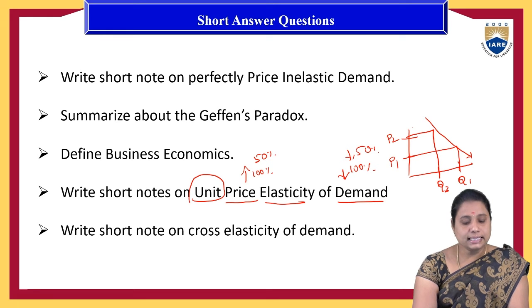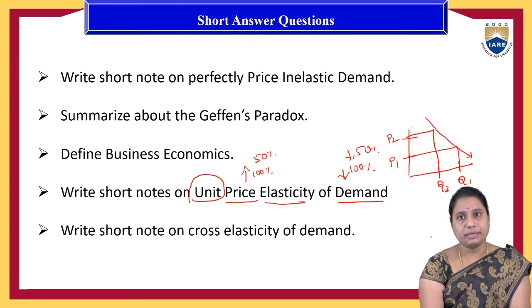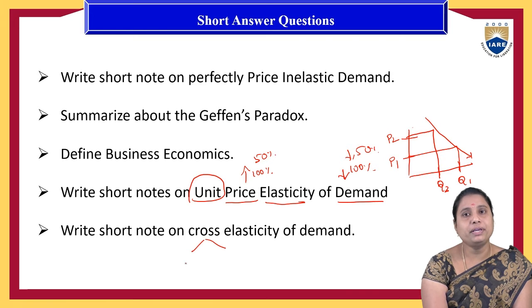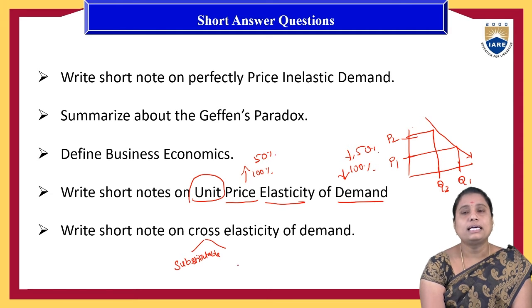And the next thing is, write a short note on cross elasticity of the demand. Cross elasticity means any related products. That product might be a substitutable product, or it might be a complementary product.